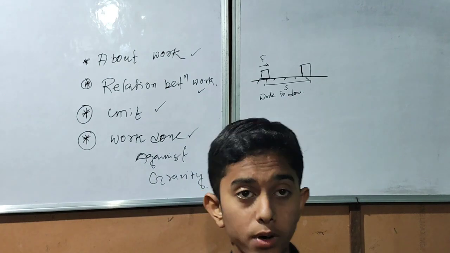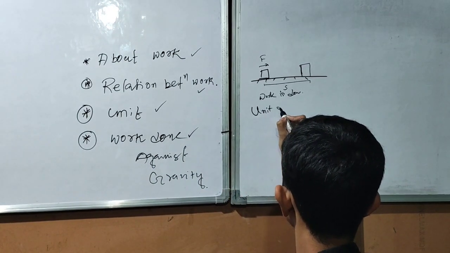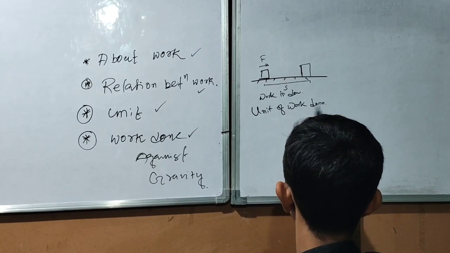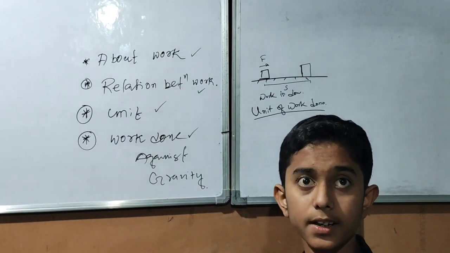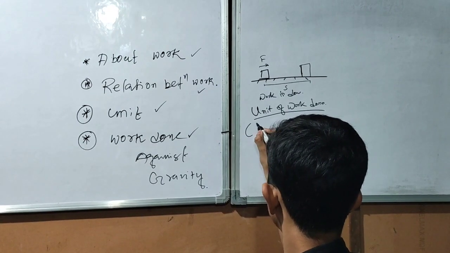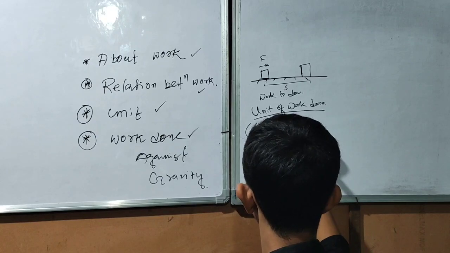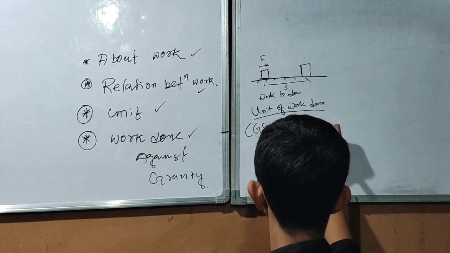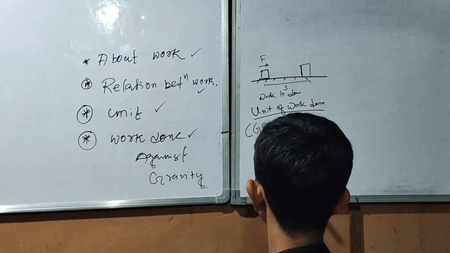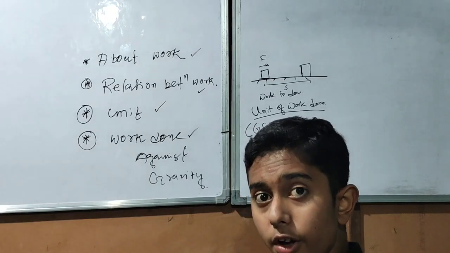What is the unit of work done? The unit of work done can be in CGS unit or SI unit. First, let us see the SI unit. As we know, work equals force into displacement. So unit of work equals unit of force into unit of displacement.